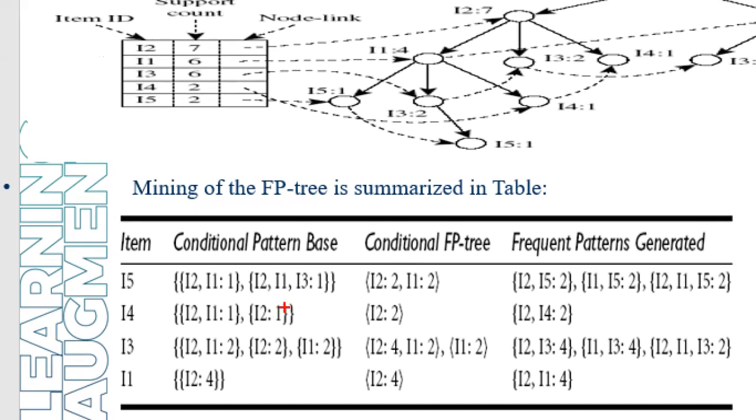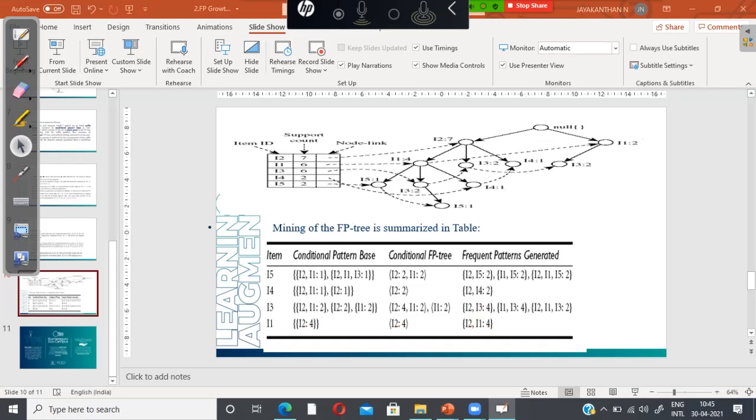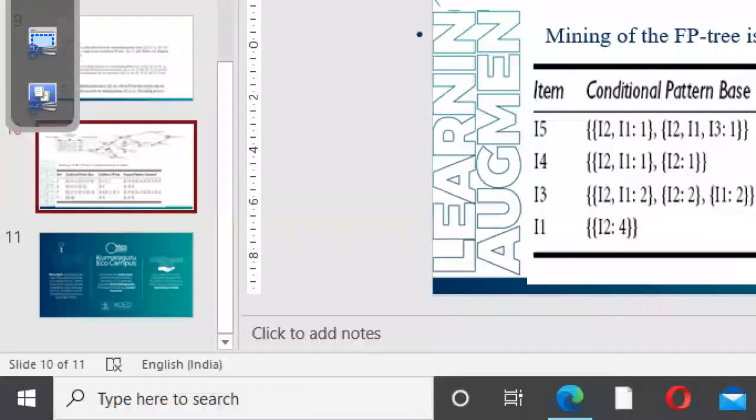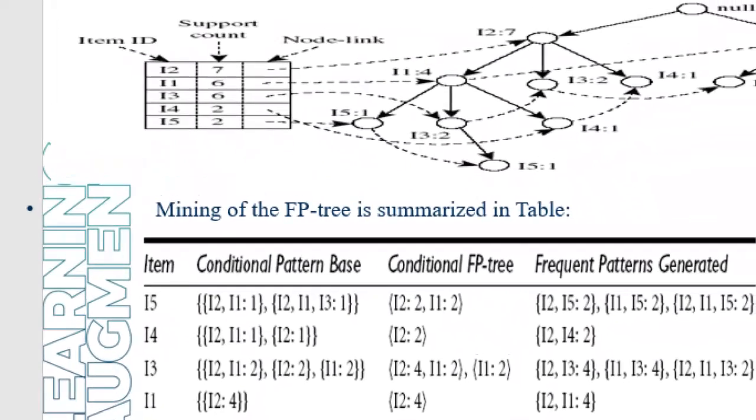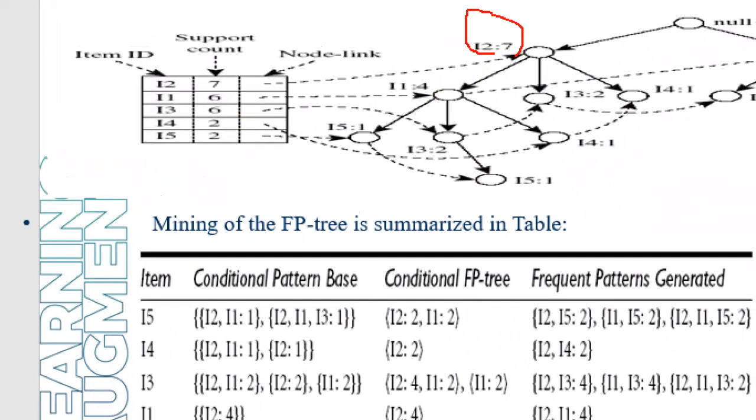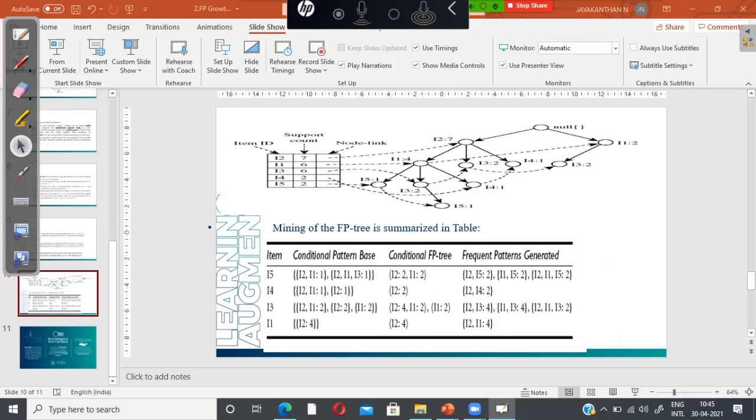Conditional pattern base I2, 4. The conditional FP tree is I2, 4. There's nothing to combine. So I'm attaching I2, I1, 4. This is the frequent pattern generated. Next, we are having only one item, I2. I2 is not having any intermediate node, that's why we are ignoring it. So this is our frequent pattern generated.